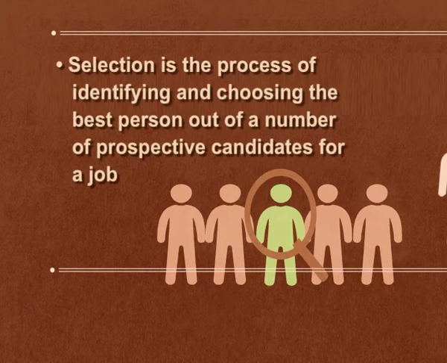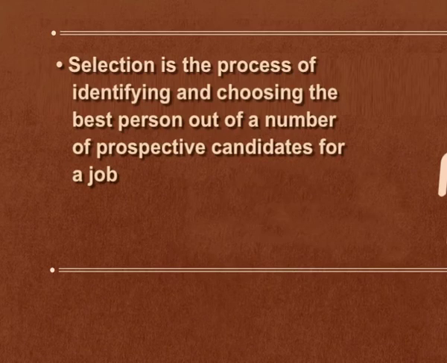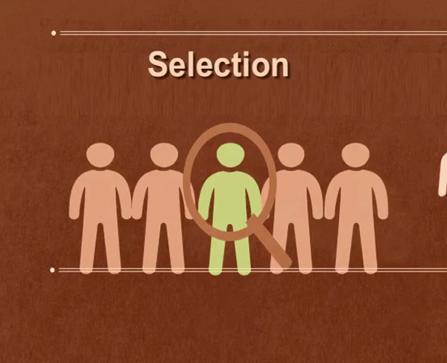Students, you already know that selection is a process of identifying and choosing the best person out of a number of prospective candidates for a job. For example, if there is one post vacant in the organization and 100 people have applied for that job, with selection, we are going to select one out of those 100 prospective candidates. So this is what the selection process is.